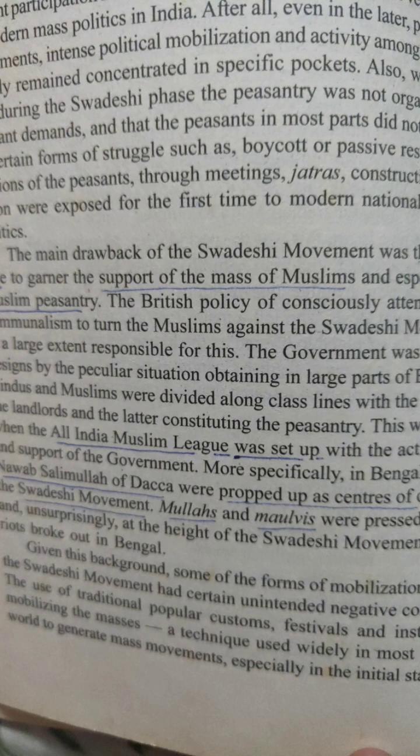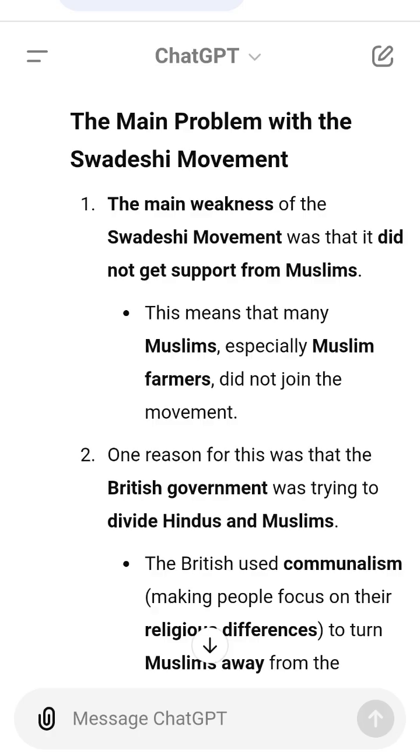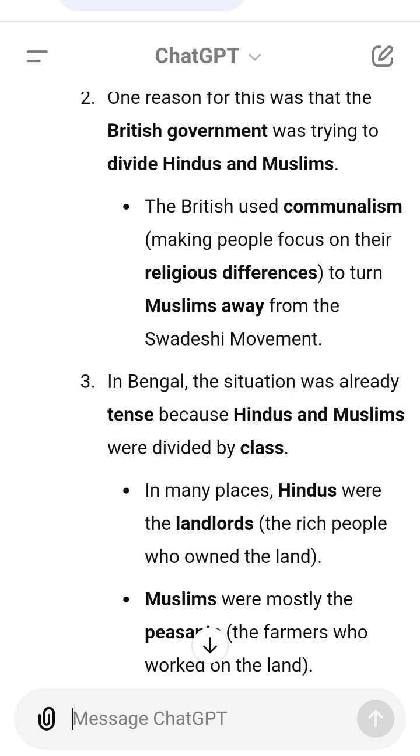Example to help understand. Imagine you and your friend are fighting for something good, like equal rights at school. But another person who doesn't like your cause starts spreading rumours to turn your friend against you. This is exactly what the British did. They spread divisions between Hindus and Muslims to weaken the Swadeshi movement.